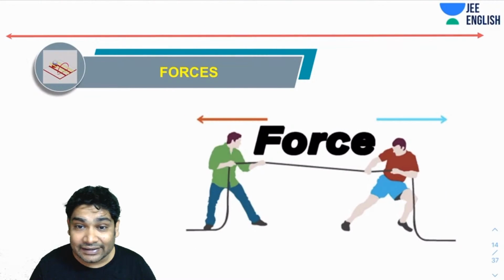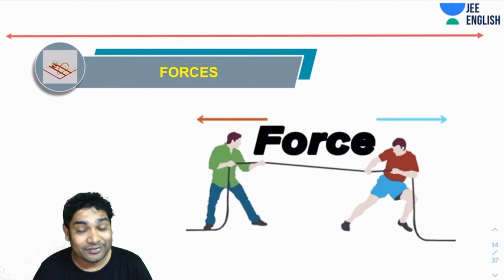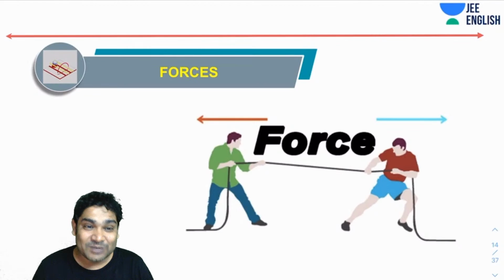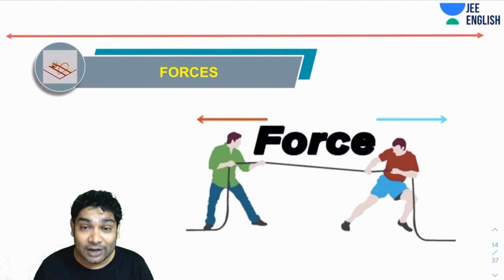Okay, is that clear? Alright, so now don't have any doubt of, sir is saying this equation is wrong while I am getting all my answers. So you were getting all your answers because by chance in all those equations, U relative was always equal to V. Alright, great. So now let's move forward and let's talk about forces.